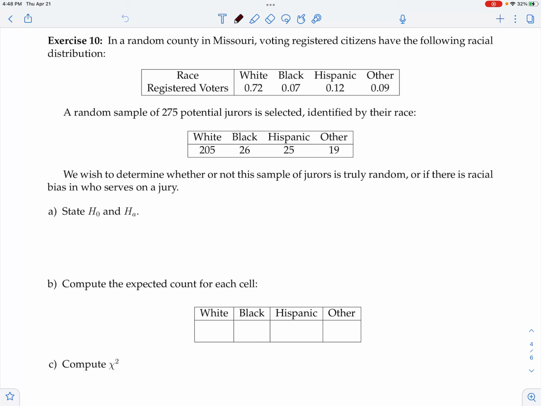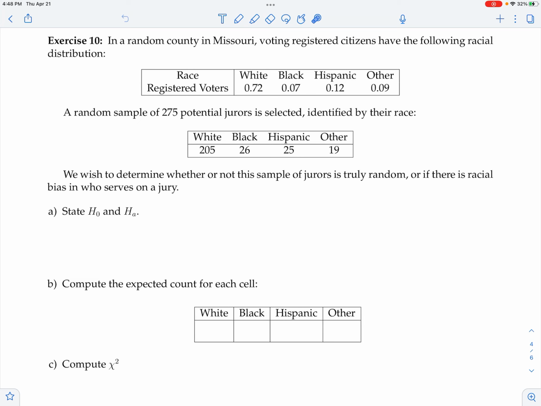Exercise 10 is a question about fair selection process when it comes to race. So we have a county in Missouri. We know the racial distribution in that county, and we've got a sample of 275 potential jurors identified by their race. And we just want to make sure that this sample of jurors is truly random and that there's not some sort of racial bias happening in who serves on the jury.